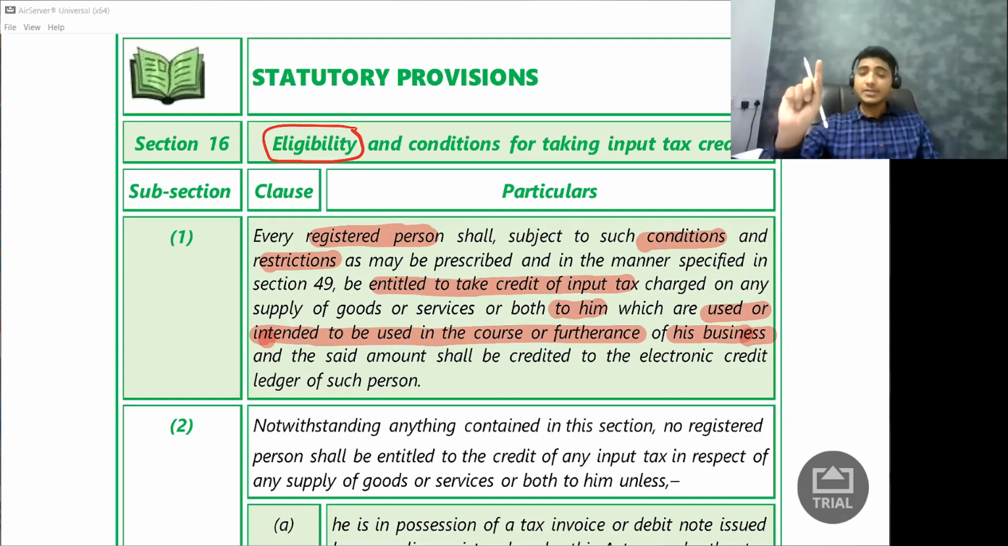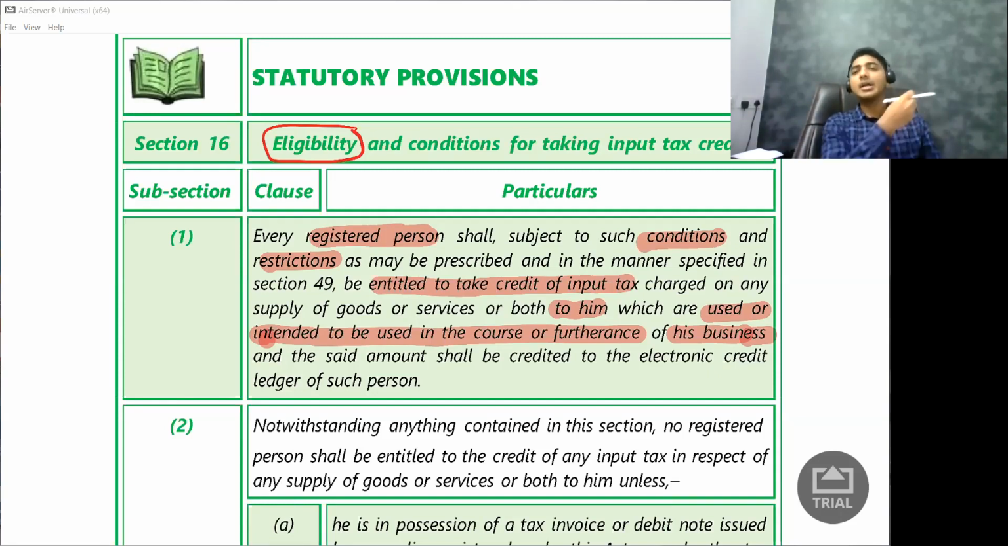Now, first question I ask is whether this chair is purchased by the registered person. Answer is yes. I am the registered person and I have purchased this. Second question, whether this chair what I purchased is being used in my business? Answer is yes. The chair is kept in my office. My clients come and sit in that chair and we will discuss all those things. So it is used in my business. Then I will get the input tax credit.